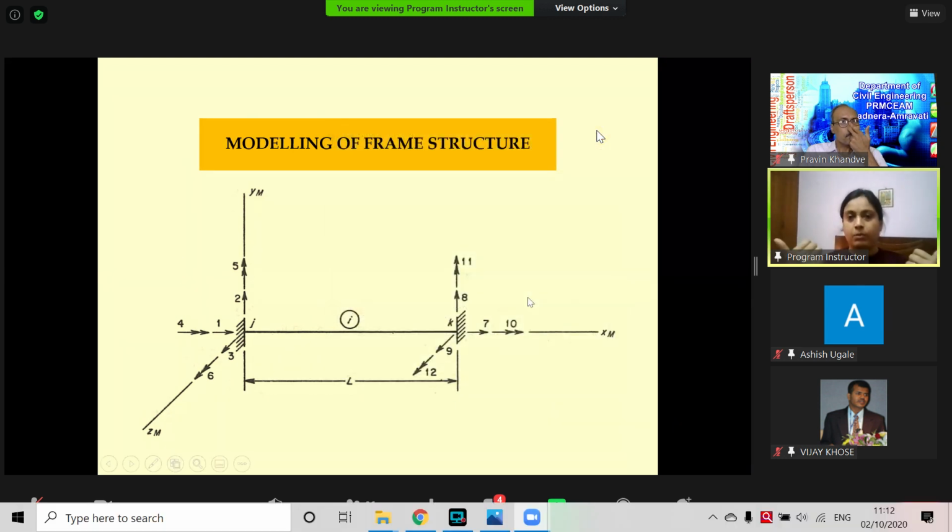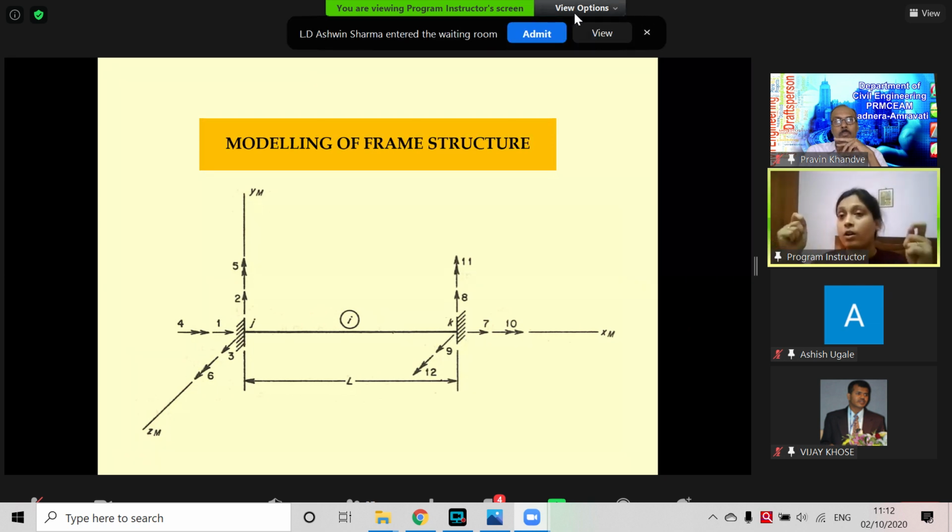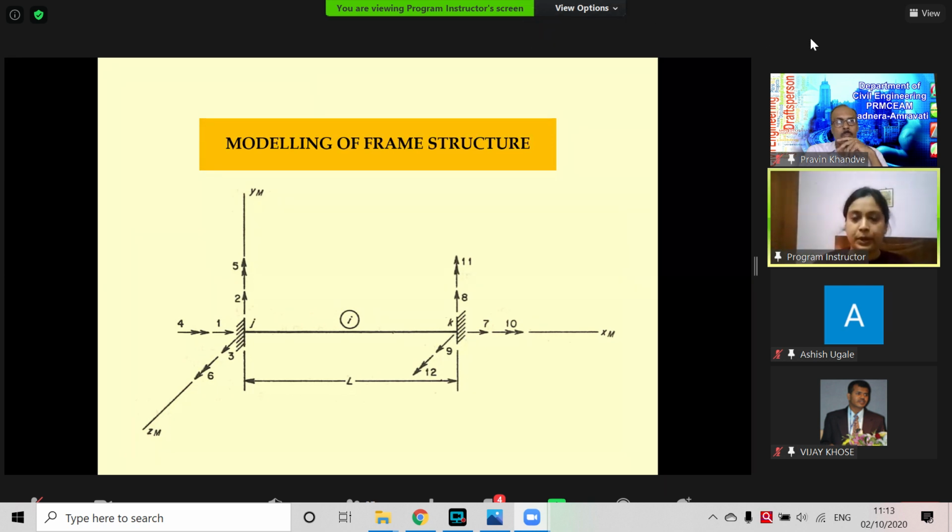For a fixed beam, we have 6 degrees of freedom in each node: one is translation in the x direction, y direction, and z direction, and rotation in these 3 directions. So a total of 6 degrees of freedom per node. Here 6 and here 6, a total of 12 degrees of freedom for a single fixed beam.